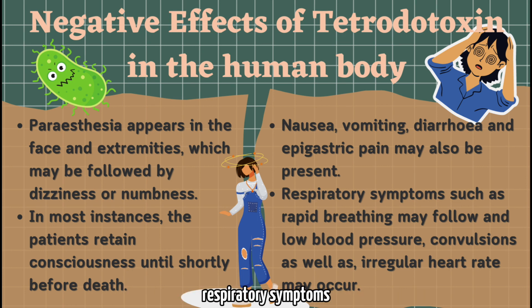In the later stage, respiratory symptoms such as rapid breathing may follow, and low blood pressure, convulsions, as well as irregular heart rate may occur. In most cases, the patients retain consciousness until shortly before dying. Generally, death occurs within 4 to 6 hours. It can kill the victim because the nerves no longer trigger muscle movement, so the muscles controlling breathing fail and the victim suffocates. According to research, after the toxin has been consumed, it can induce heart failure and you have less than 60 minutes to get respiratory treatment, which is the only hope of surviving the effects of this powerful poison. However, more than 60% of cases end in death.